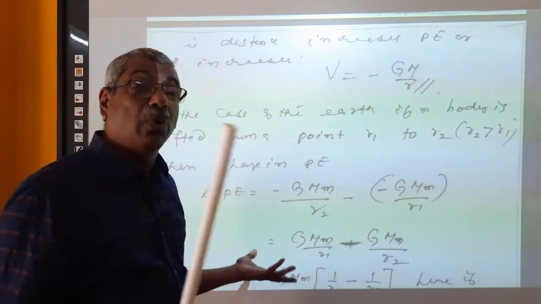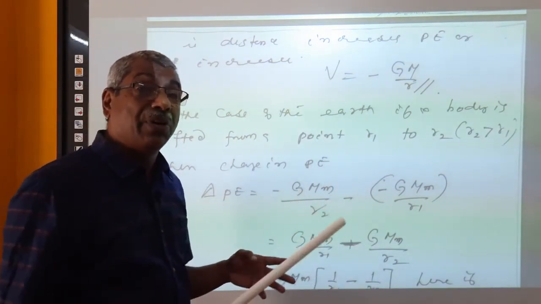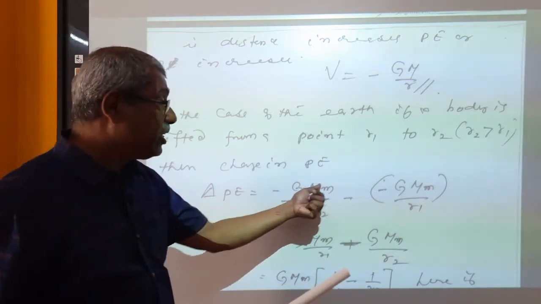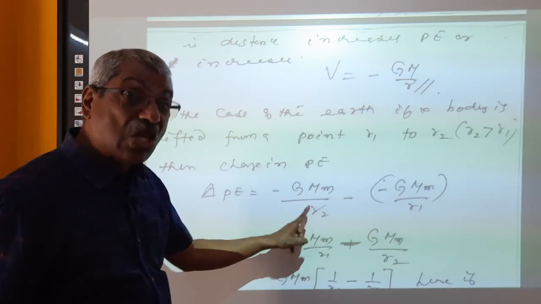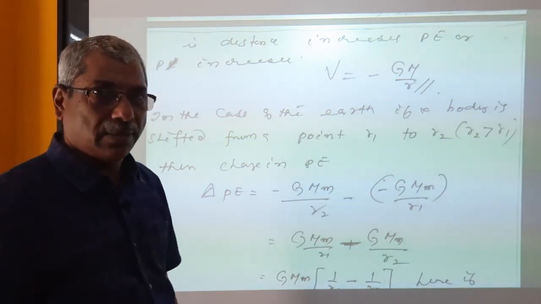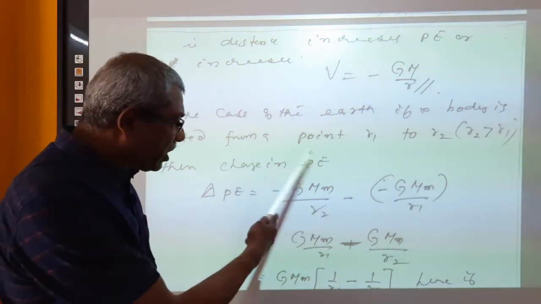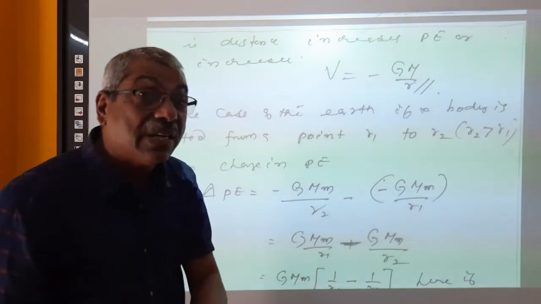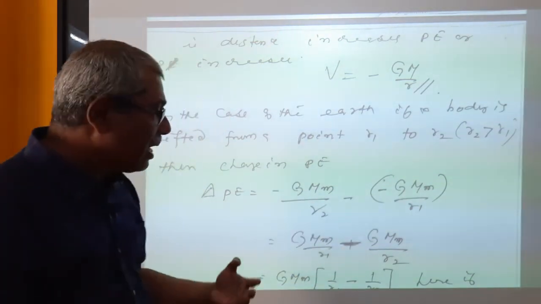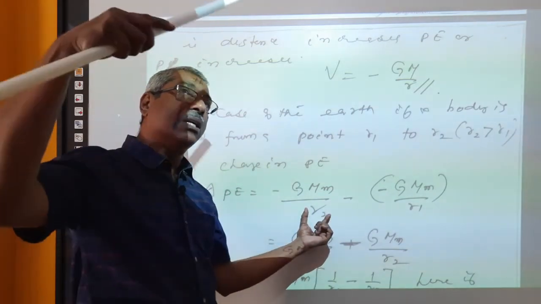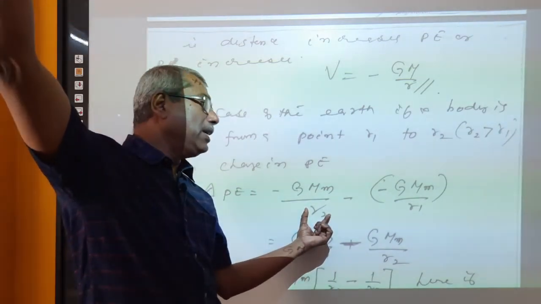Potential energy of a body in the gravitational field is given by minus G capital M small m divided by R. When distance increases, the negative value decreases, which means the value increases. That is why, when distance increases, potential energy increases.